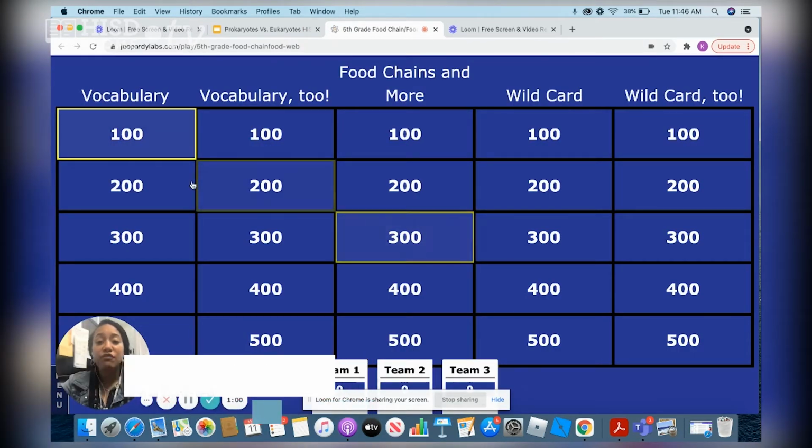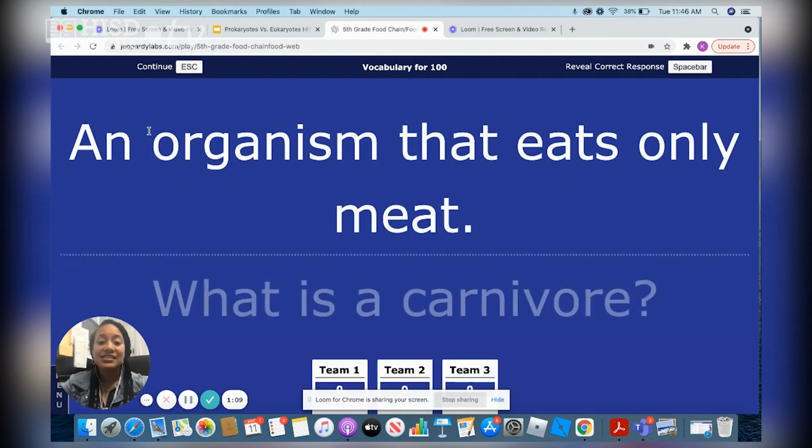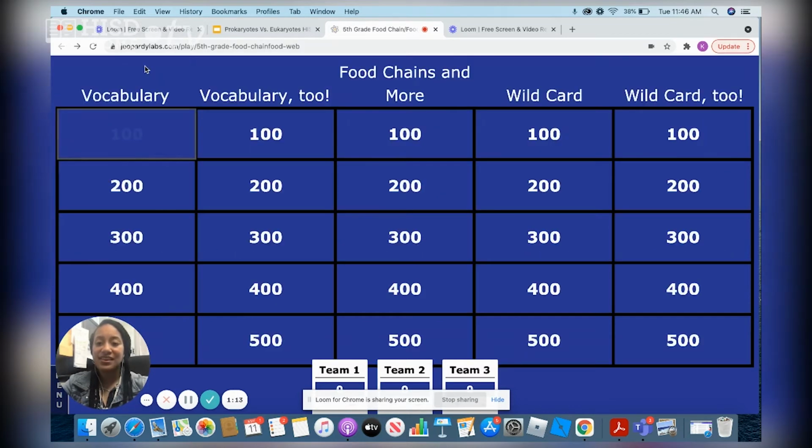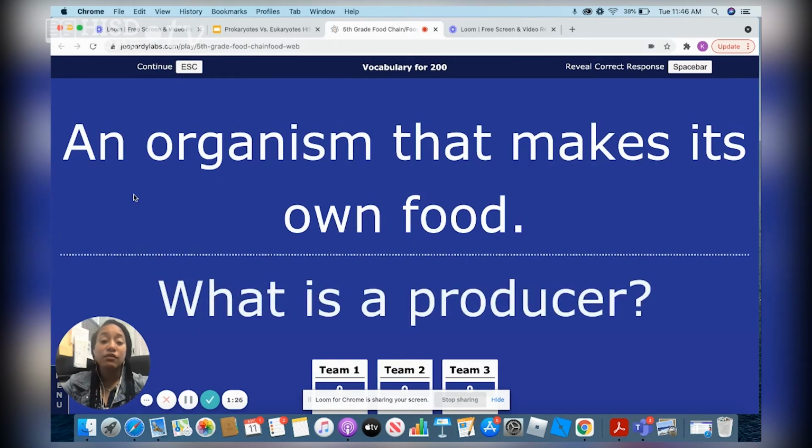So vocabulary for 100. An organism that eats only meat. Yes, an organism that eats only meat is called a carnivore. Very good. Vocabulary for 200. An organism that makes its own food. Now, there are two words that you can use here. So can you find me one word? Correct. An organism that makes its own food is called a producer, but another word for a producer is an autotroph.